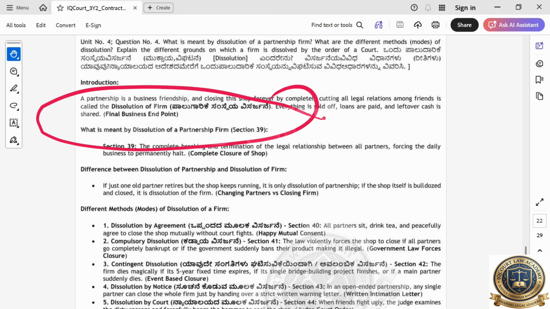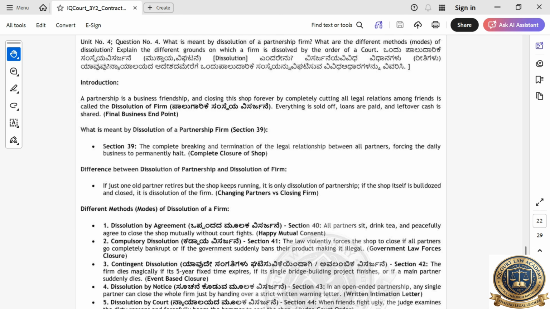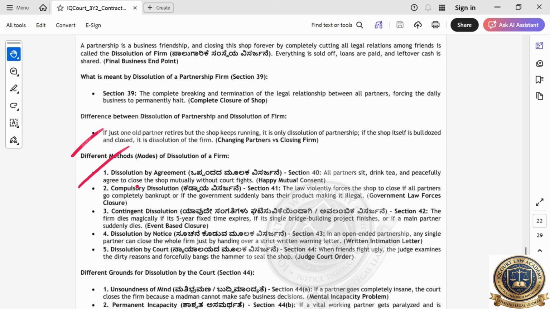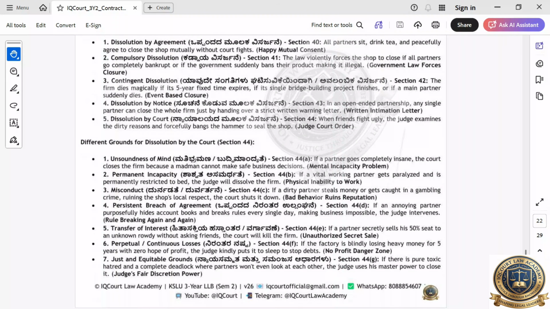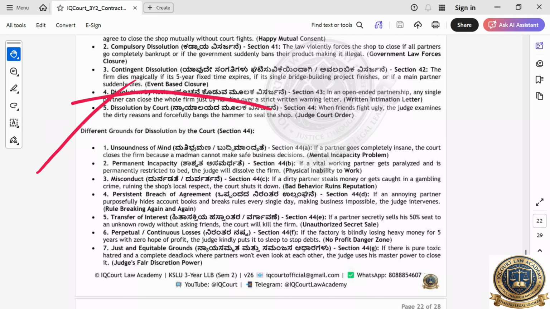Section number 39 is very important. What are the different ways? Dissolution by agreement and compulsory. If the court is telling compulsory, close it. If a person dies, and these are all different types. Grounds by the court. See, this question they will ask.